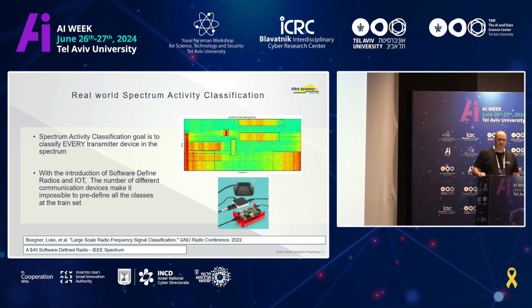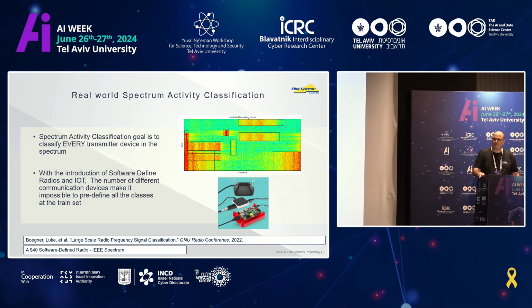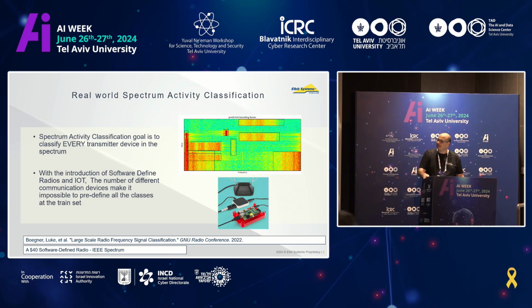Some transmitter decided to send some information to another receiver at a specific time and frequency. So that's nice, but it's not enough to detect. Our goal is also to classify. And by classifying, I mean that we need to be able to say exactly what is the transmitter. What is the device that is transmitting? Who is the manufacturer of this device? And I think you can understand for yourself that it's just impossible to have all the devices in the world exist in your training set.